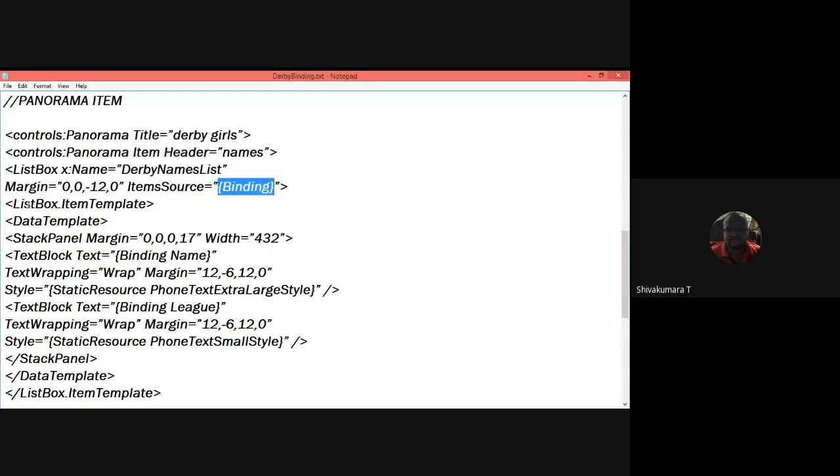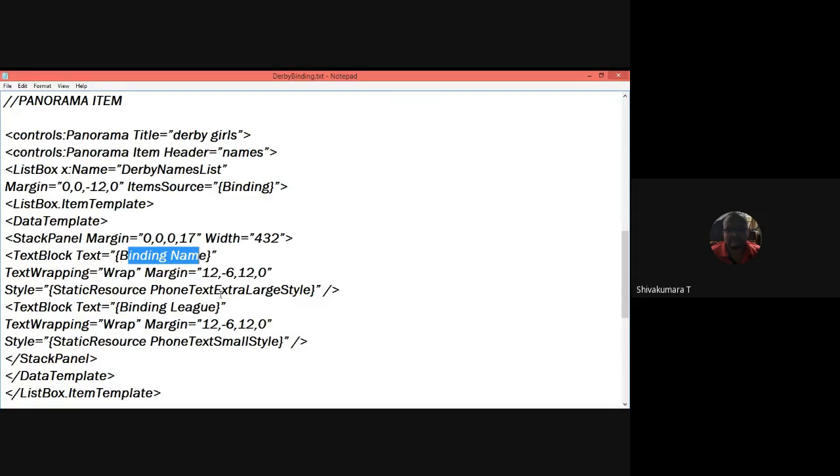ListBox.ItemTemplate is the root node of the list box, and you are defining the data template. Stack panel margin is set to this, width is 432 pixels. For the text block, you are binding the name. You need to know how you are binding the database controls in the code part. Similarly, you need to bind the data sources to the GUI list which is represented in the panorama item.